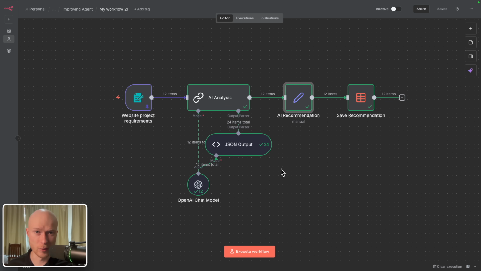All right, let's have a look at how we could build this in n8n. So the first thing that we need to do now is create our examples database.